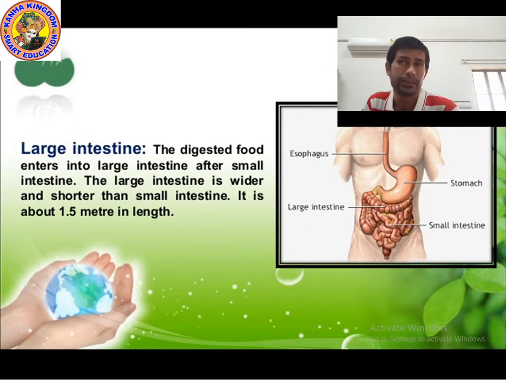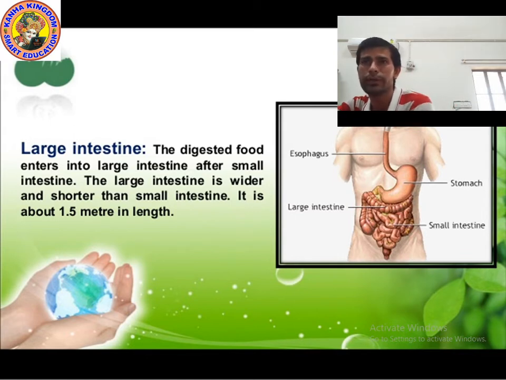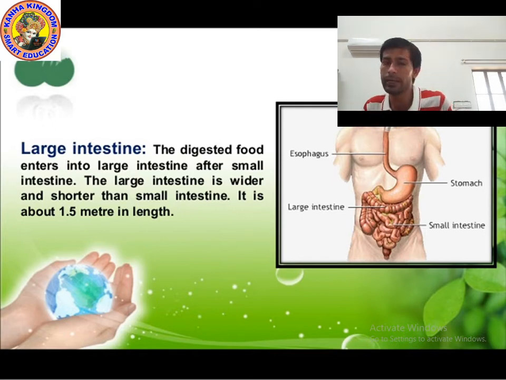The length of the large intestine is just 1.5 meter, while the length of the small intestine is around 7 meter. So the digested food enters into the large intestine after the small intestine, and the large intestine is wider and shorter. Its function is to absorb water and some salt. Remember, what is the function of the large intestine? To absorb water and some salt. And then the remaining waste passes into the rectum.